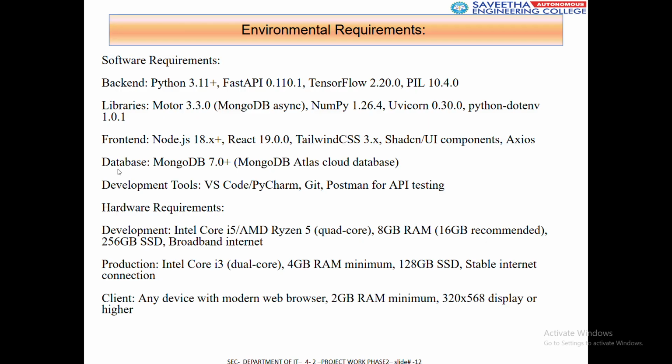MongoDB is used for the database side, and we developed it using VS Code and Git, with Postman for API testing. Hardware requirements are basic requirements, you can refer to it. It can be done on any hardware since we have not given any hardware constraint. It can even process on low-end PCs, low-end laptops, mobiles, etc.